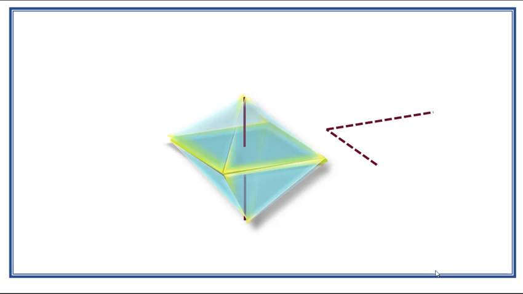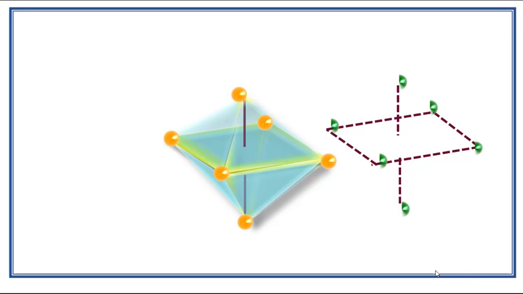But on paper we cannot draw like this, so we can draw like this. The six corners are occupied by six ligands. So this is the way of drawing the octahedral geometry in 2D shape, that is, on paper.